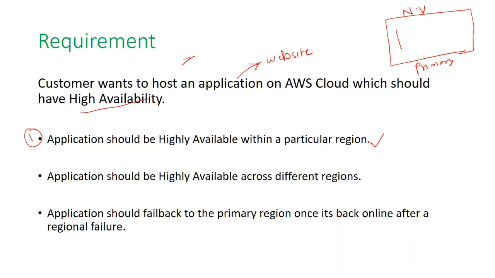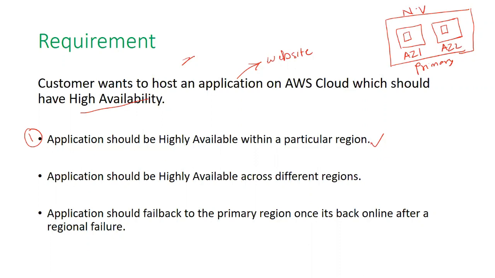Inside this North Virginia region, there are multiple availability zones, AZ1 and AZ2. We are going to create our EC2 instance inside AZ1 and the second EC2 instance in AZ2, so they will be highly available if one of them goes down.